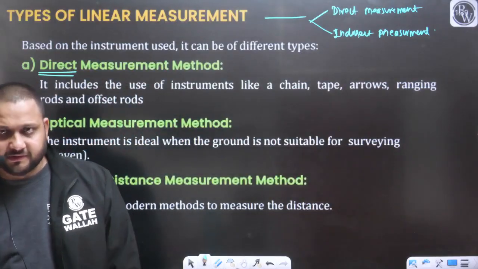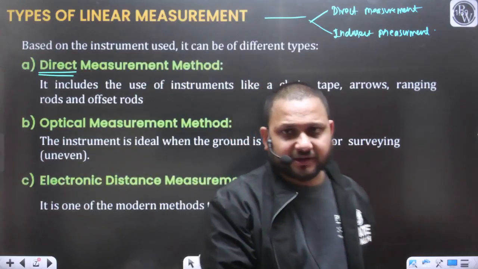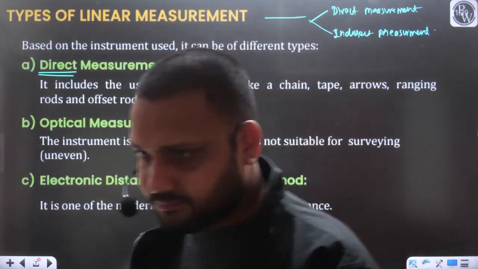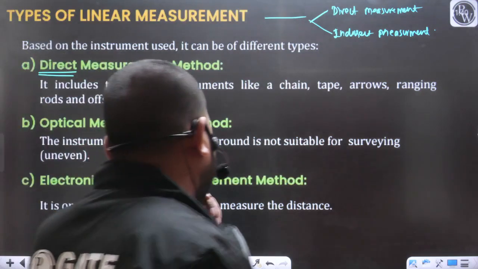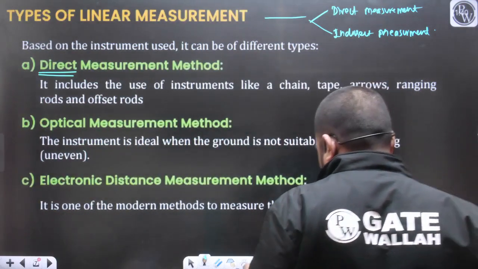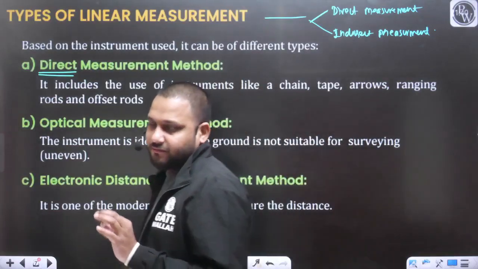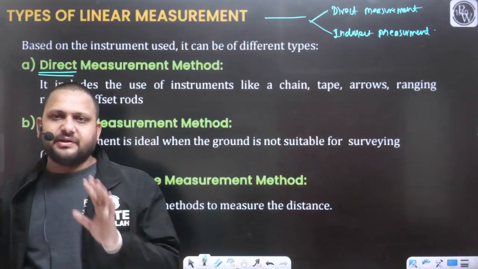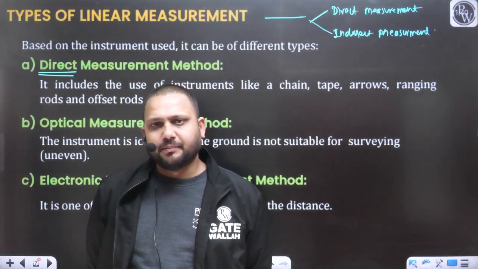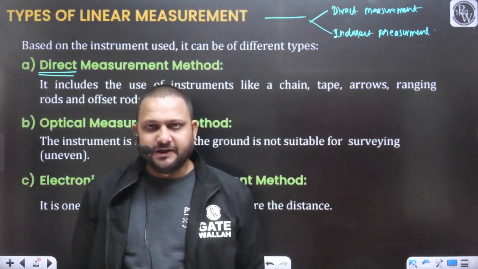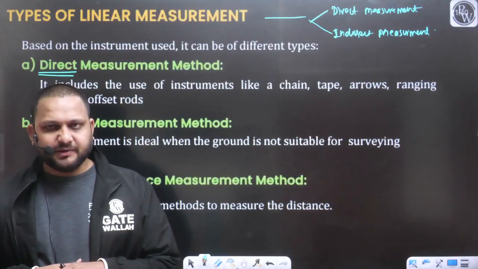Let's talk about this. Let me check whether comments are visible or not. Yes. If we are measuring the distance, what is our main objective? We want to measure the horizontal distance. If we go to the field and measure the distance directly, that is considered direct measurement.